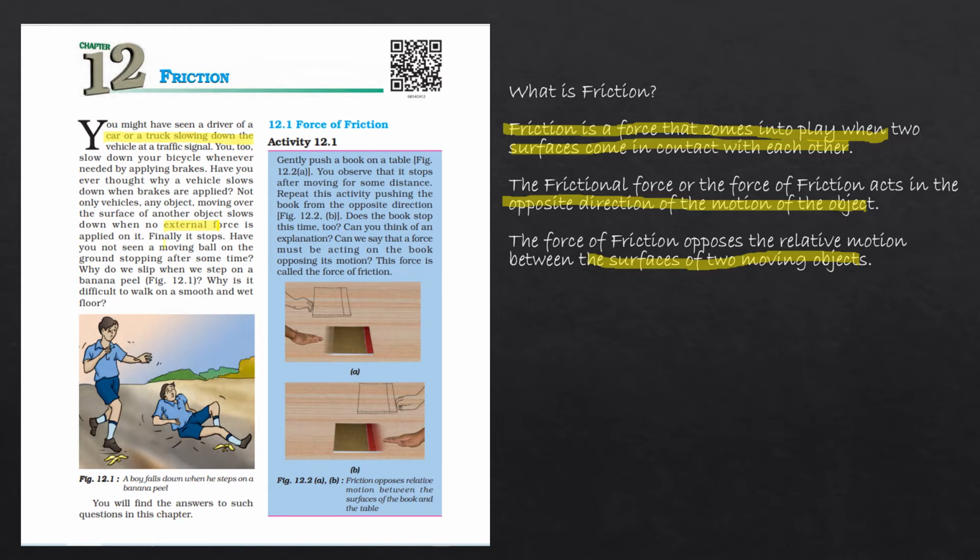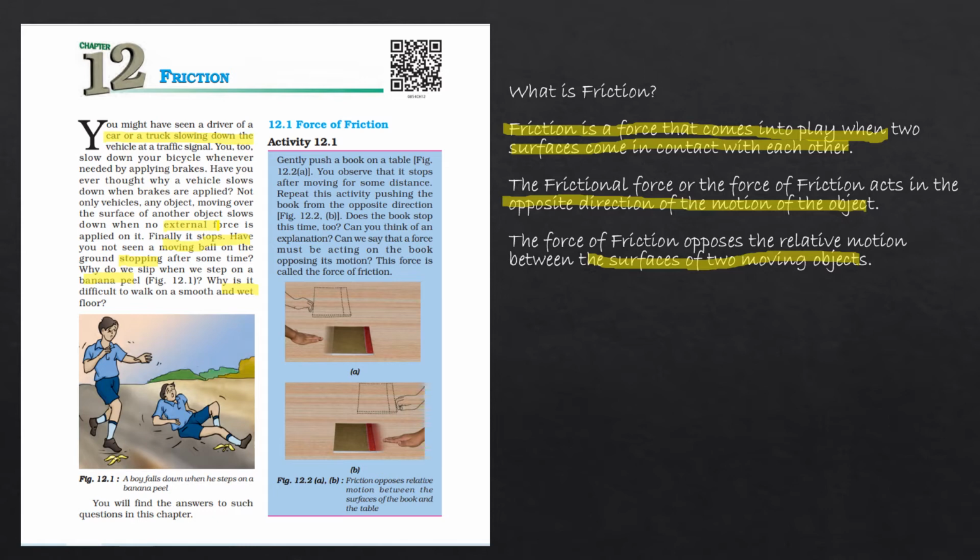For example, a moving ball, when it is rolling on the ground, will stop after some time. And a common example: when we step on a banana peel, we slip. It is quite a similar example regarding our topic, that is friction. Likewise, it is very difficult for us to walk on a smooth surface or when the floor is wet. Regarding all those topics, we will discuss in this chapter, chapter 12, friction.